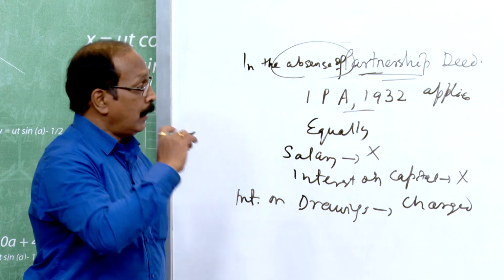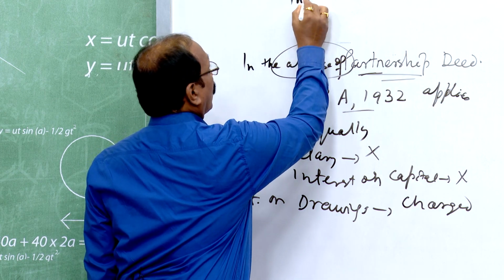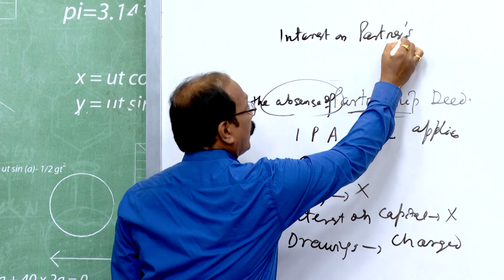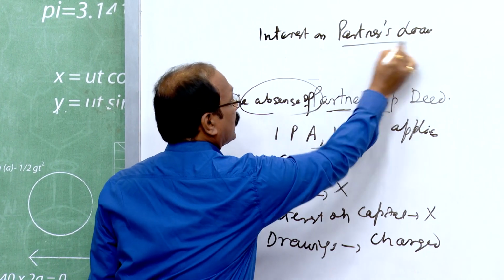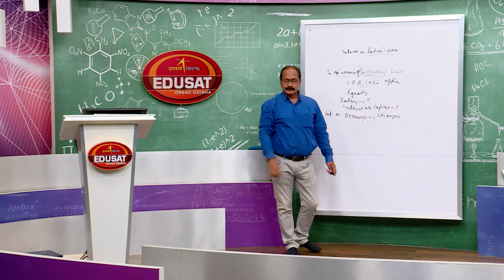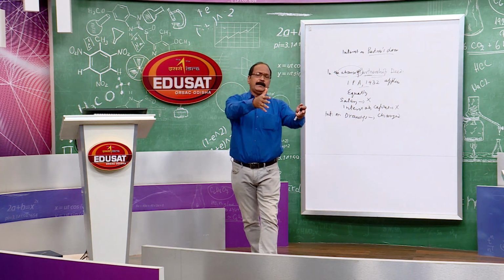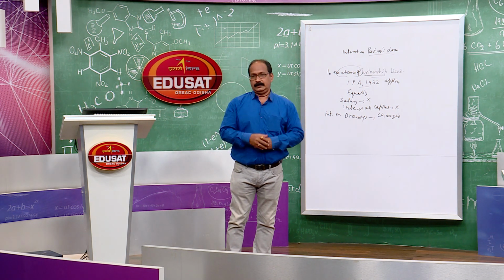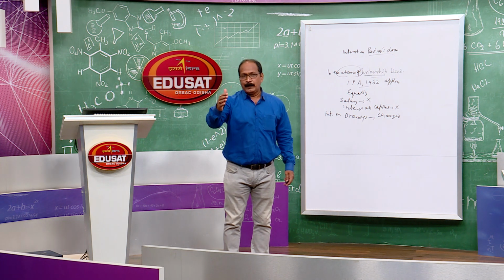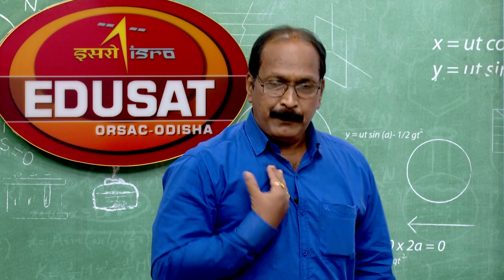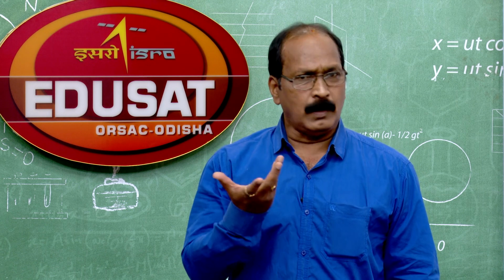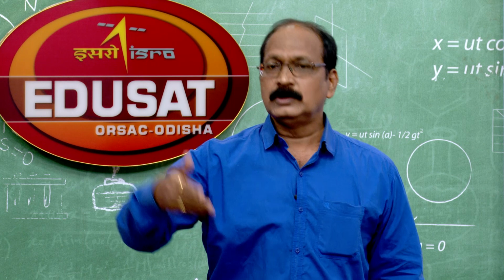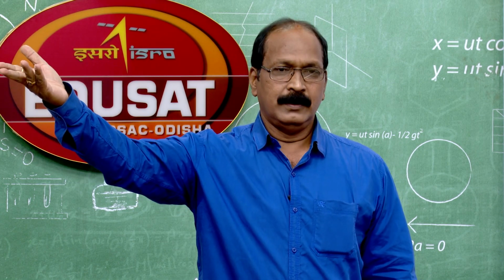and very important, interest on partner's loan. What does it mean? The partners contribute capital because of necessity, requirements. Suppose some amount is required, and I am a partner with some surplus money. How will the business run? We have to avail loans from the banks, is it not?